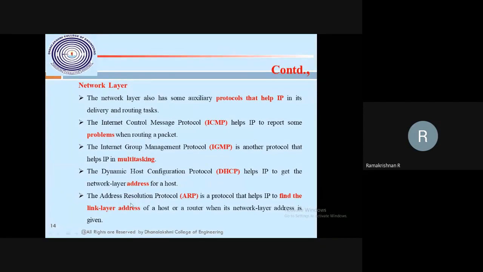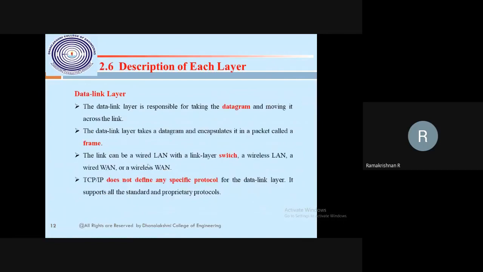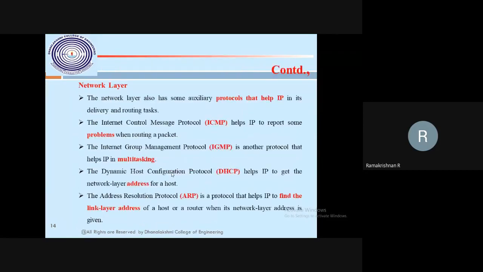See later on, the Address Resolution Protocol helps the IP to find out the link layer address. The link layer address is nothing but the MAC address. That's what we call the link layer switch. This is a link layer switch. This is what the network layer finds out through ARP, the Address Resolution Protocol, that every machine on the internet has a MAC address.